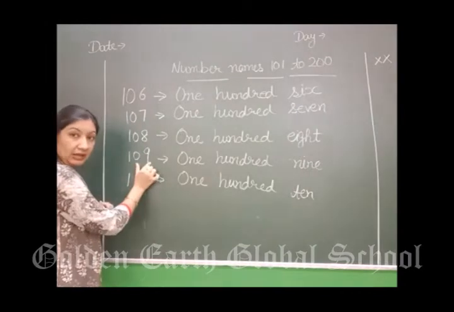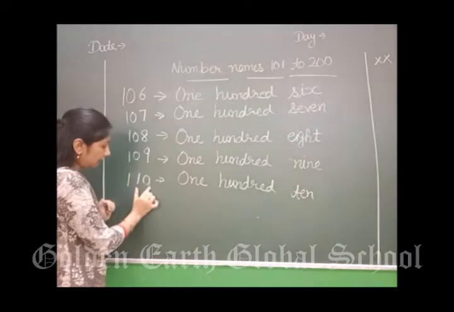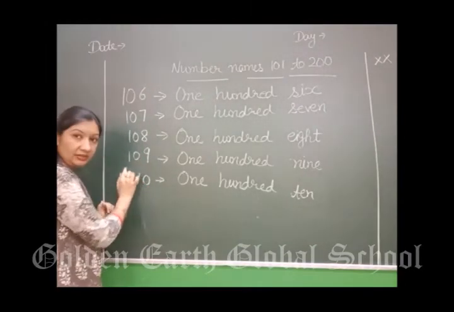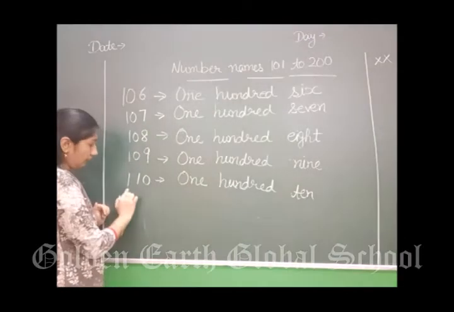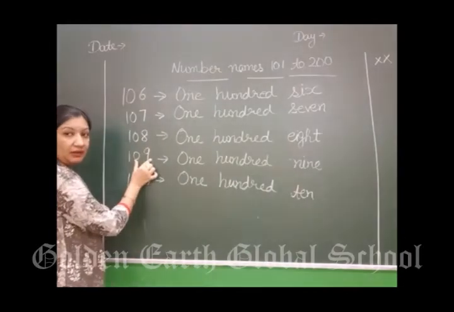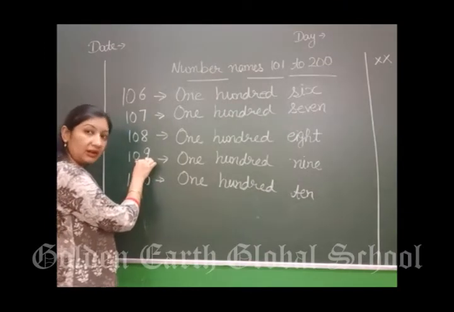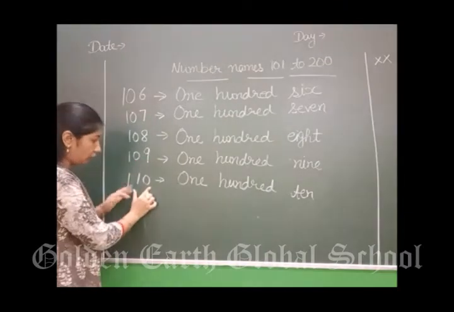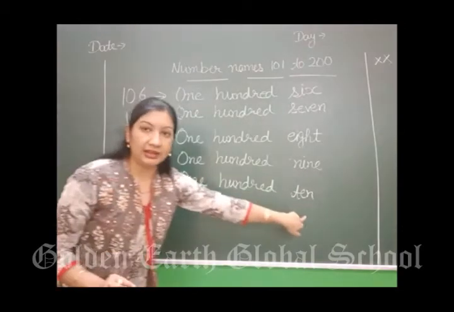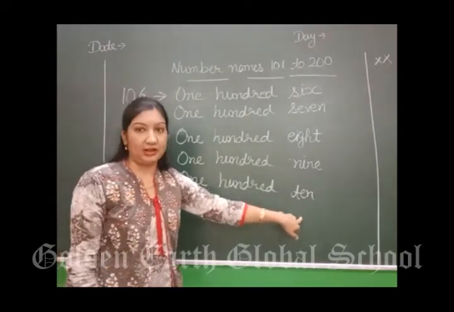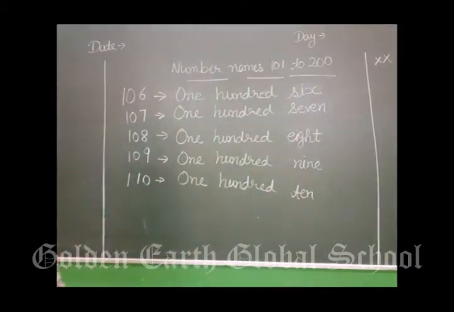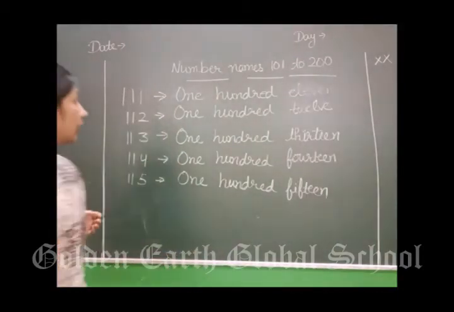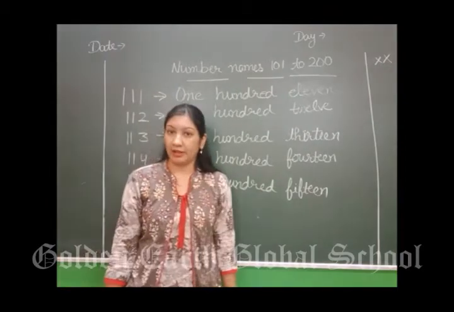It was 09. After 09 what will come? 10. The 1 was already there at the start, that is the same. We have 09, a 1-digit number. After 9 what is coming? 10. So this is 110. Till 110 you will do like this. Now we have done till 110.